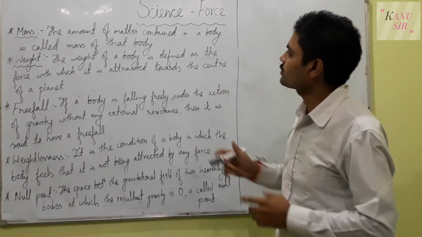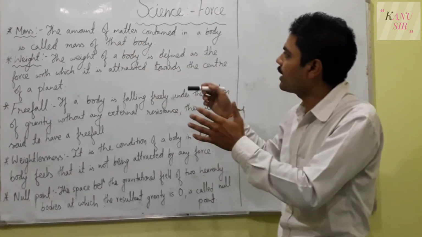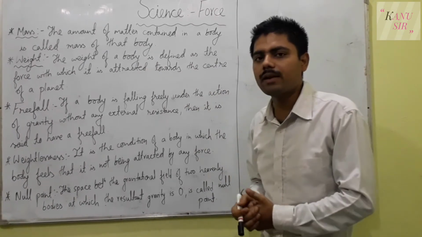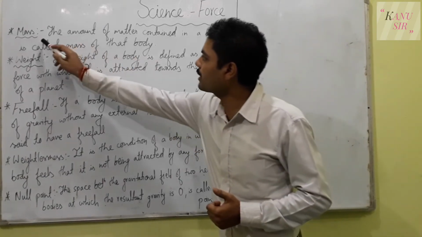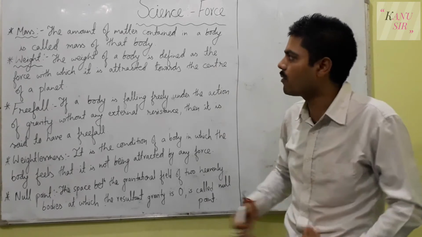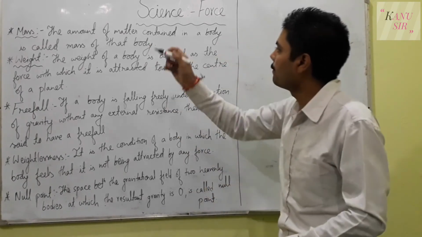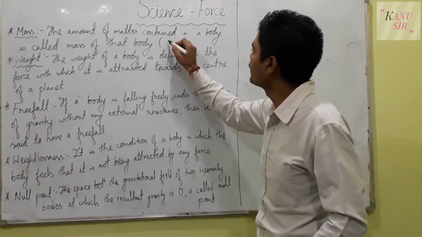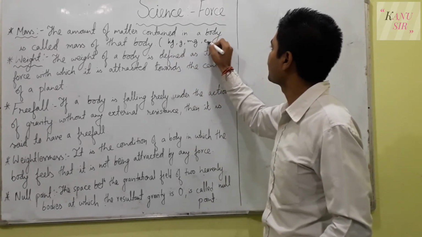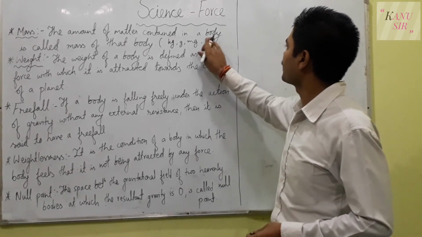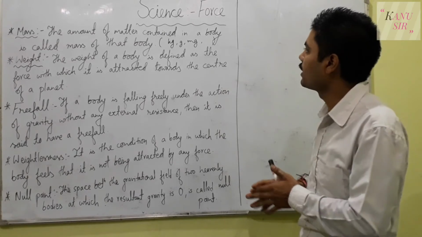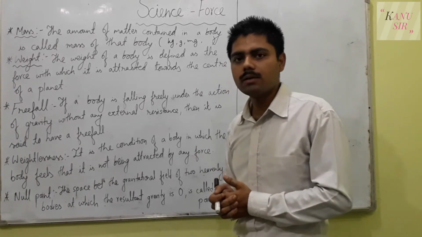So anything that can be touched or felt is called matter. Our body can be touched and felt, so it is matter. So matter makes our body, and our body is made up of matter. That is called mass, and its unit is kilogram, gram, milligram, etc. So mass is measured in kilograms.